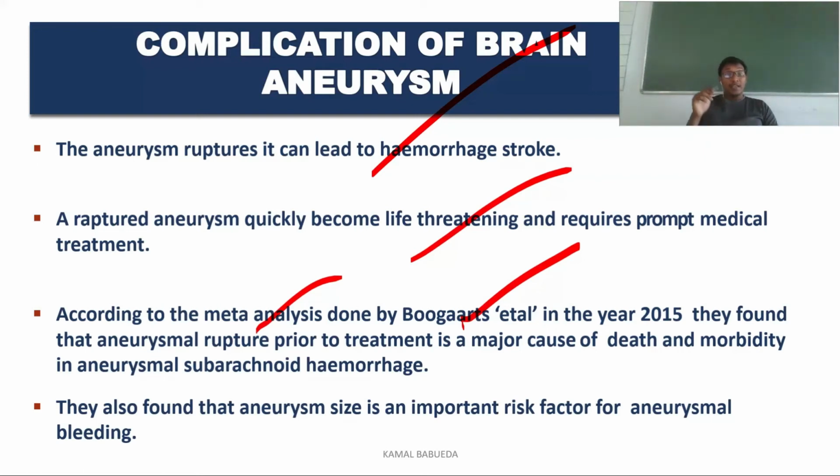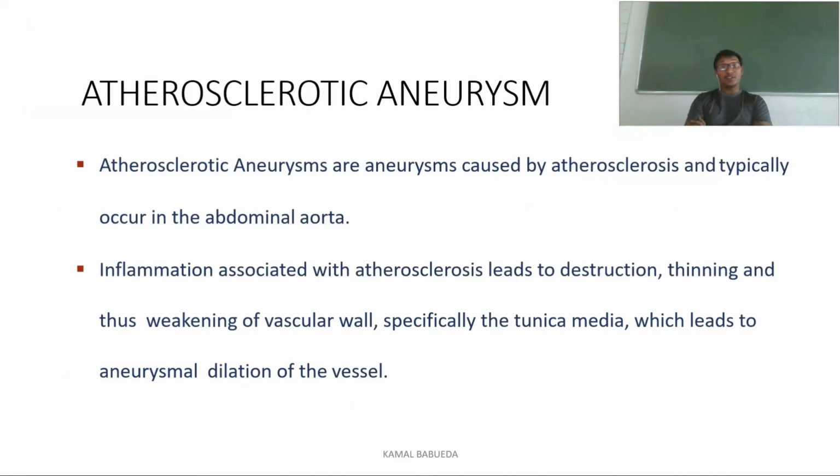They also found that cerebral aneurysm size is one of the major risk factors in aneurysmal bleeding. Depending upon the size, the bleeding will vary, and the life-threatening situation also varies in a particular person.